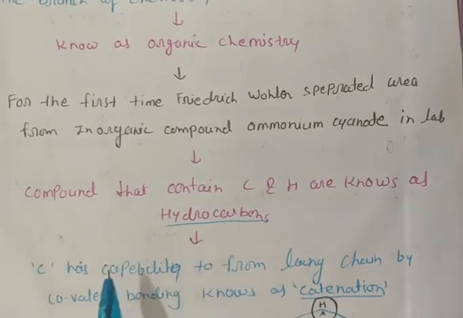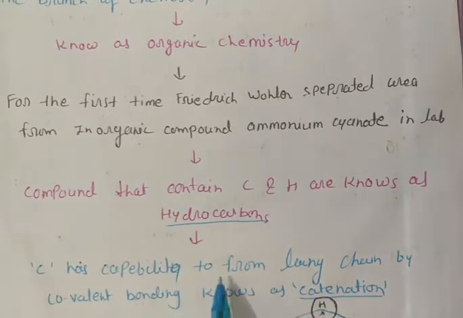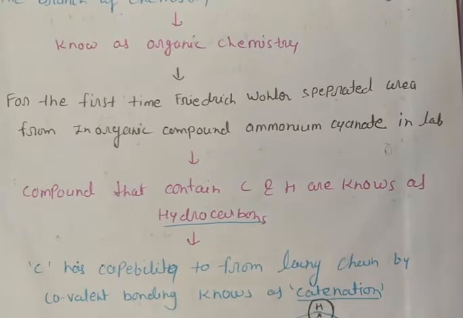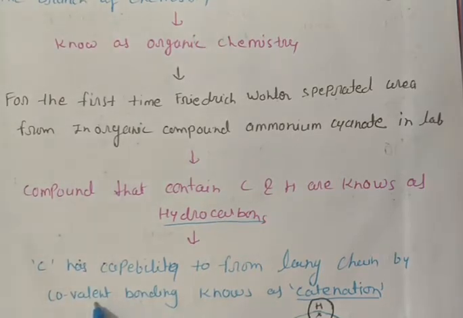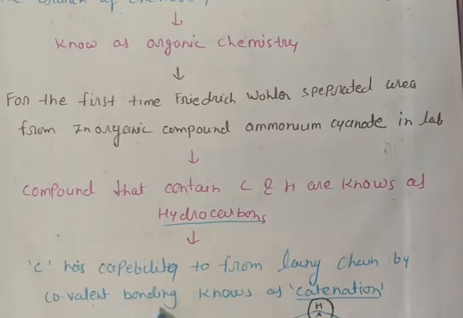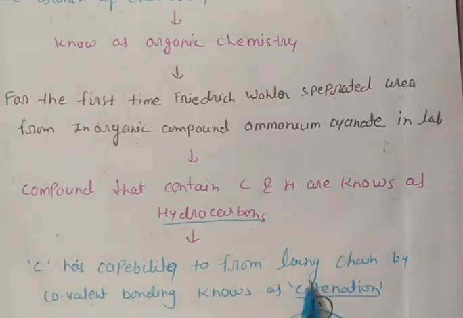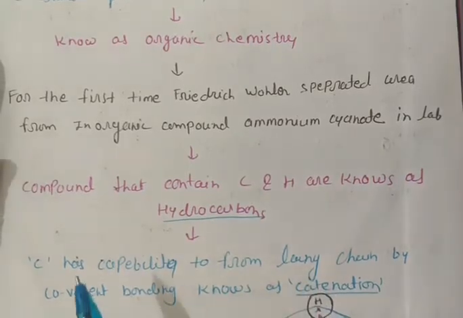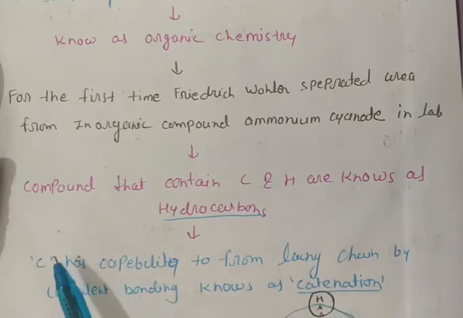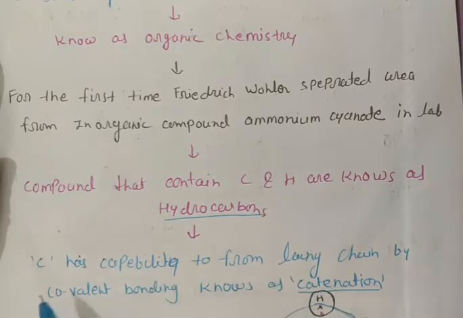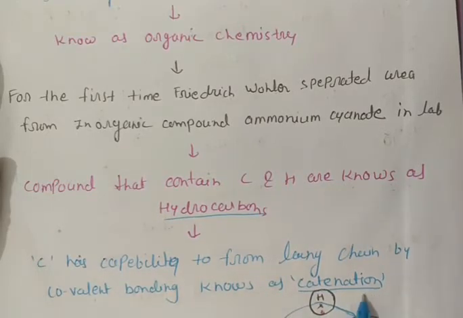Now we are talking about carbon. Carbon has the capability to form long chains by bonding with each other through covalent bonds. This is known as catenation. In the whole periodic table, carbon shows this property to the maximum. Other elements also show this process, but carbon shows it in the maximum way.